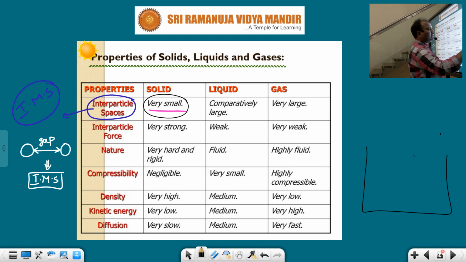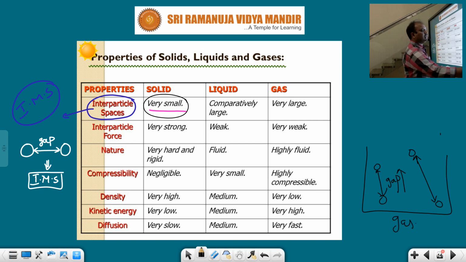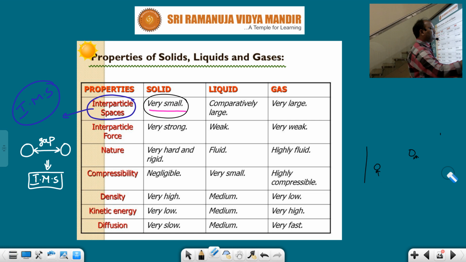For suppose this is the container, this is the gas. So the gaseous molecules have a very large gap, which means in gases the intermolecular space is more. Students, have you understood or not?